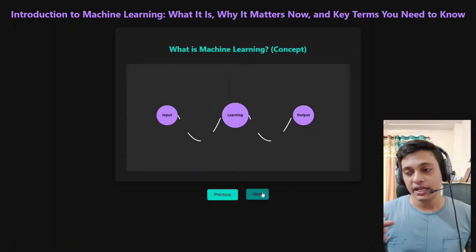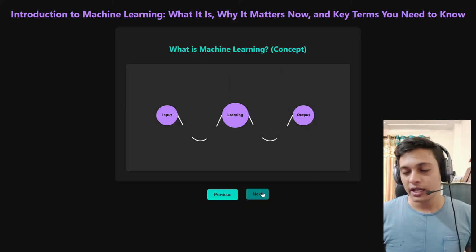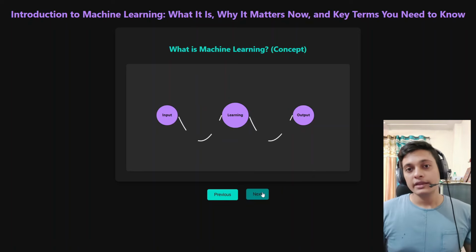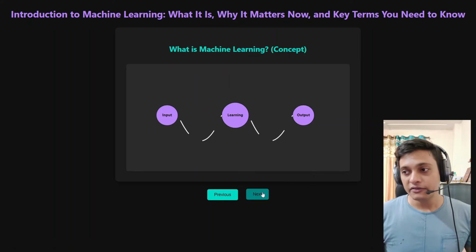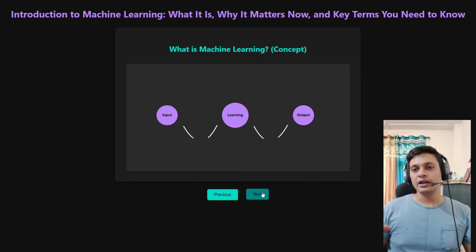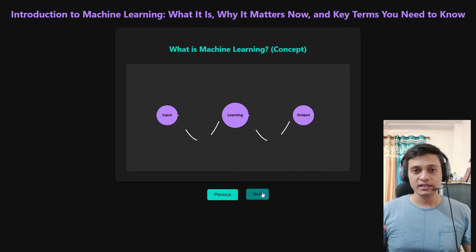The same thing goes with the computer system. When we feed data to the computer system, it will try to create some relation between that data, and after creating that relation, it will give the output. And then it comes to us to validate that output. If that output is correct, then we will provide positive feedback to it, and then the system will understand, okay, whatever relation I'm creating is correct.